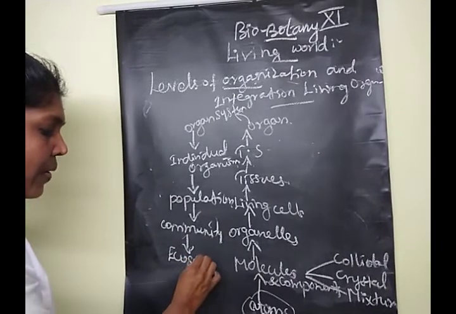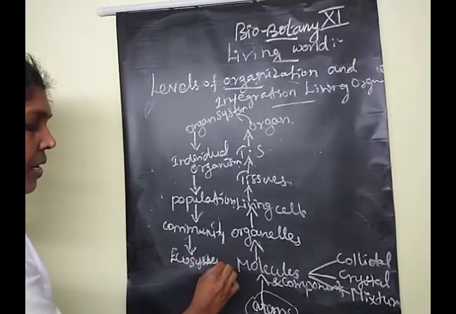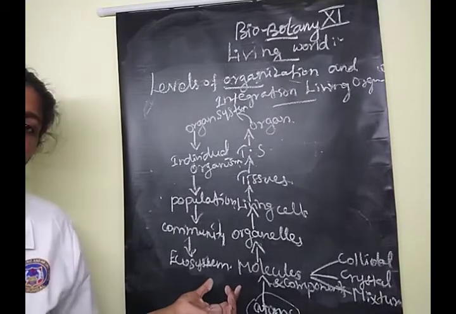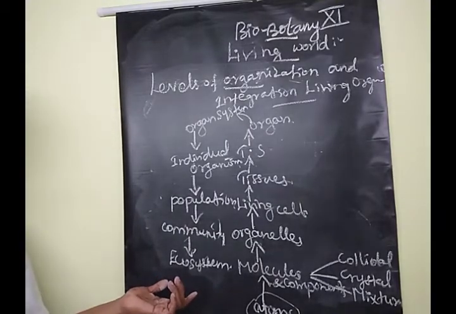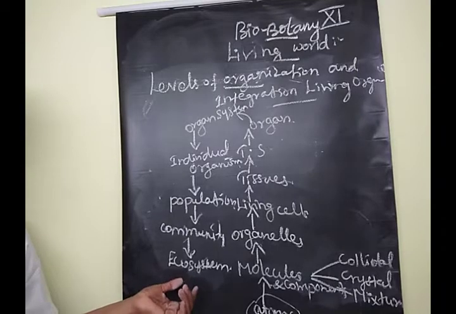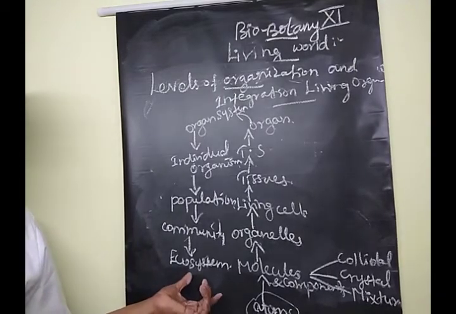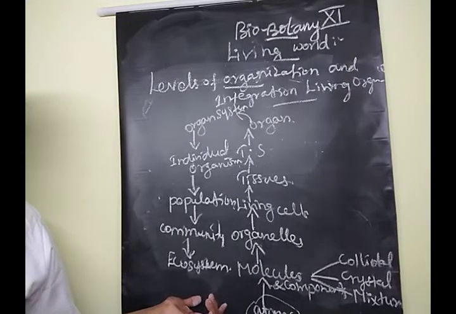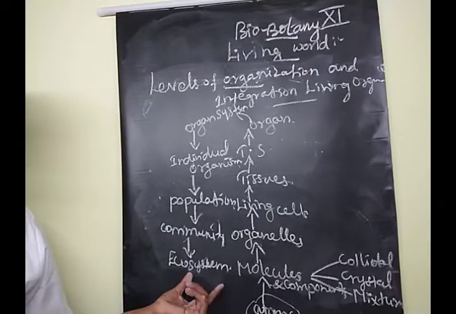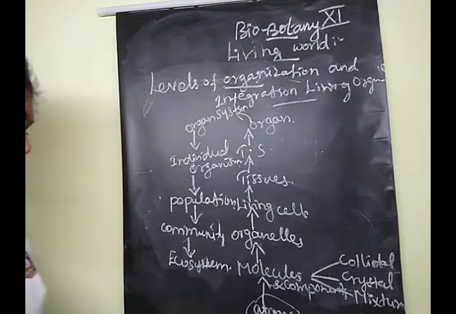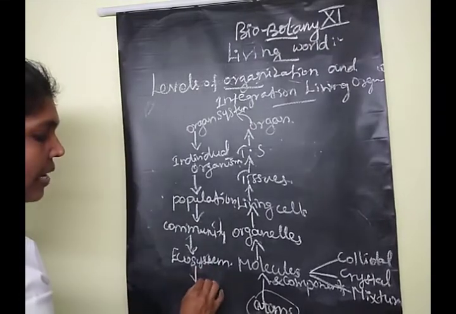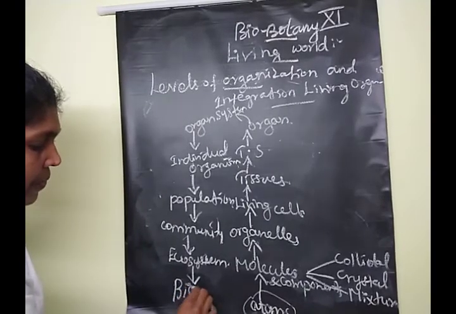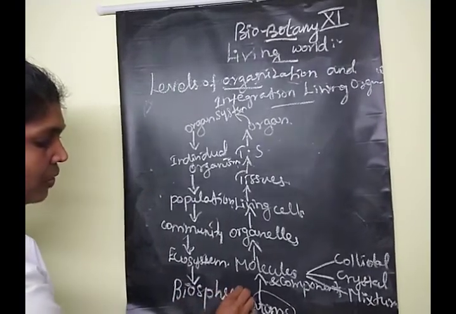What do you mean by ecosystem, children? From the lower class itself, you learned this term. What do you mean by ecosystem? Good, very good. Open your mouth and tell. The interaction between living and non-living components is known as an ecosystem. Clear? Yes. Then finally, the ecosystems form the biosphere.